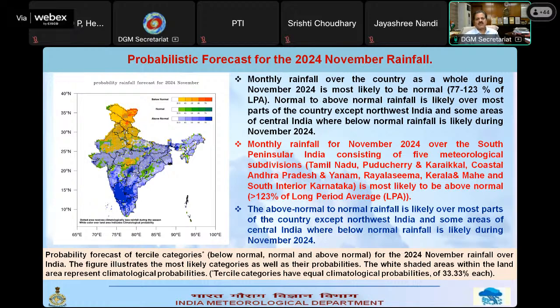So these are the inferences we can draw from this diagram for the month of November. If I consider monthly rainfall for November, considering the country as a whole, it is most likely to be normal. Normal to above normal rainfall is likely in most parts of the country, especially, as I told you, South India will be above normal and Northwest India will be below normal.